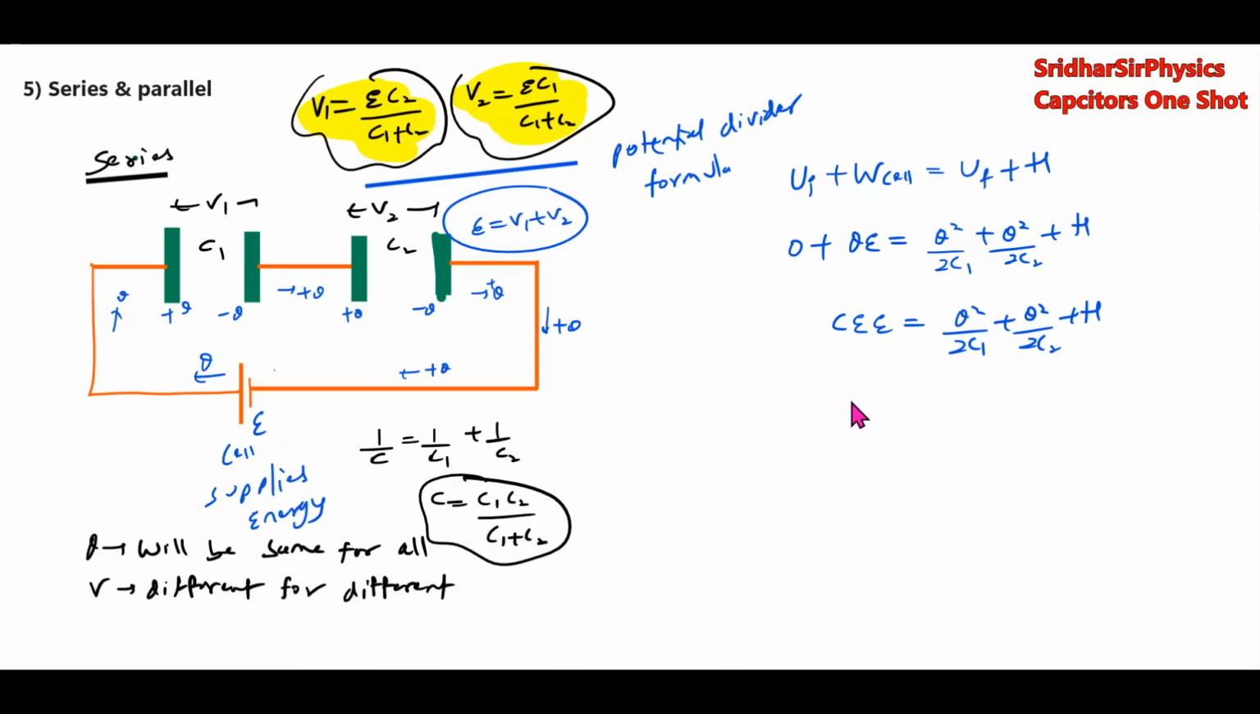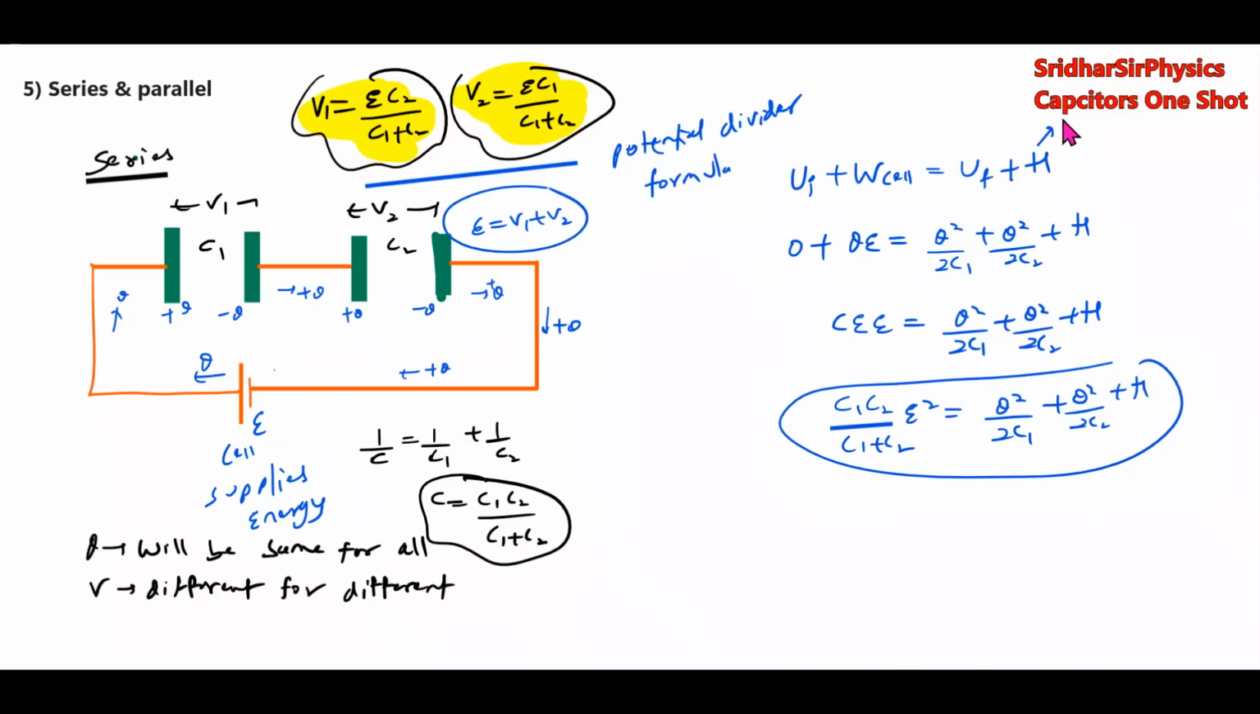So यहाँ पे what is C again? C1 C2 by C1 plus C2, E square, equal to Q square by 2C1 plus Q square by 2C2 plus H. What is H? H is heat generated. इस तरह हम सीरीज में heat generated भी find out कर सकते हैं. Okay, this is about the series.